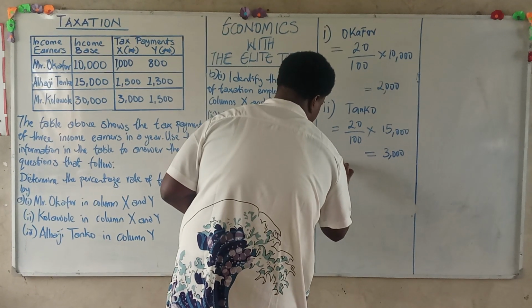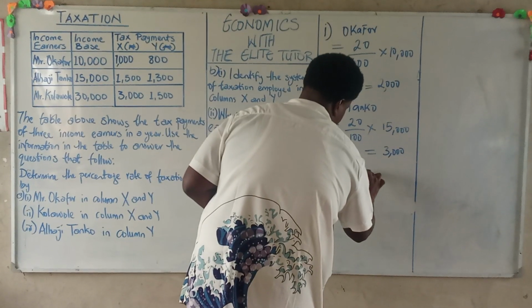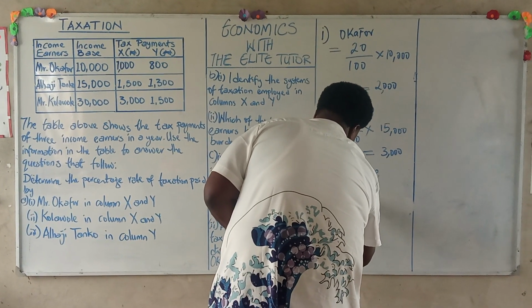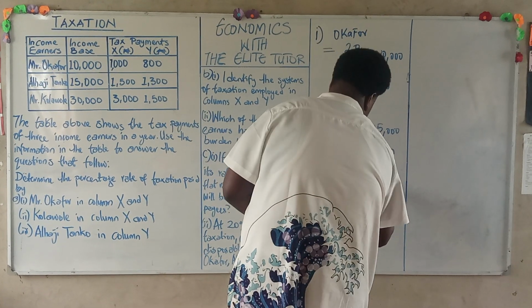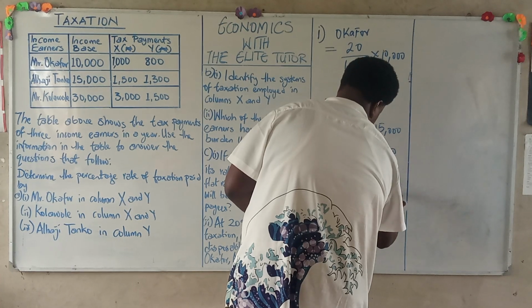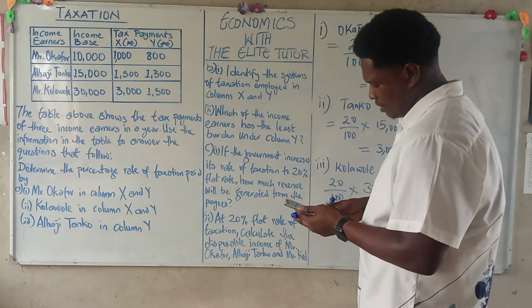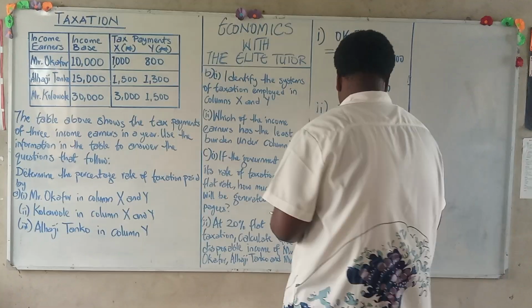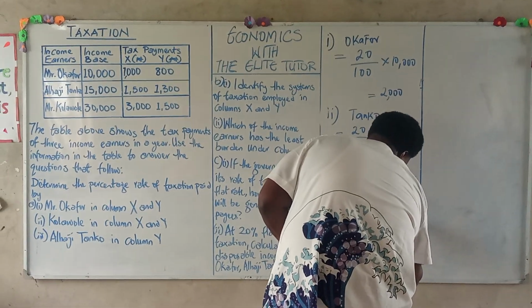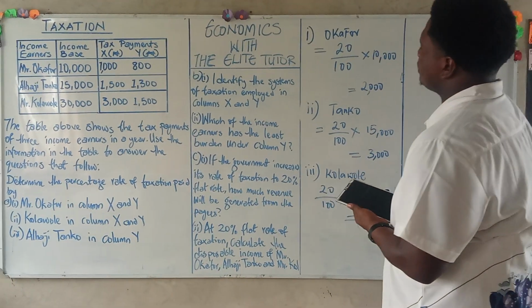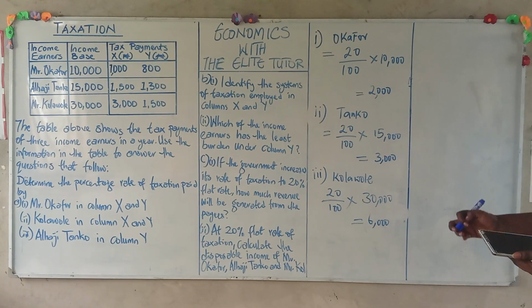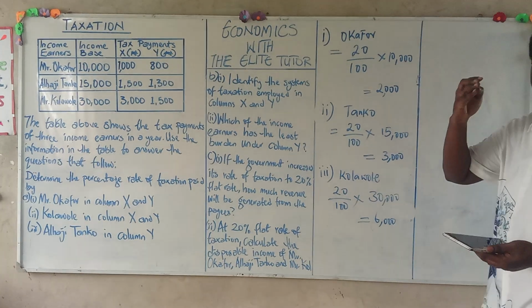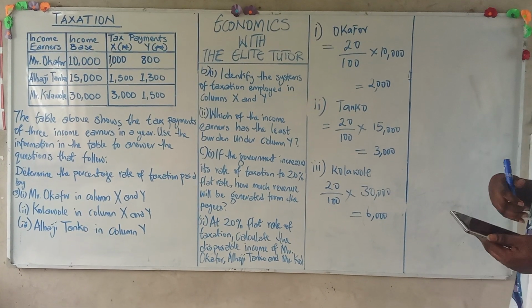Kulawole, at 20% flat rate, his income base is 30,000. So we have 0.2 multiplied by 30,000. And this gives us 6,000 naira. So we can see that at 20% flat rate, these are the various revenues that will be generated by the government.